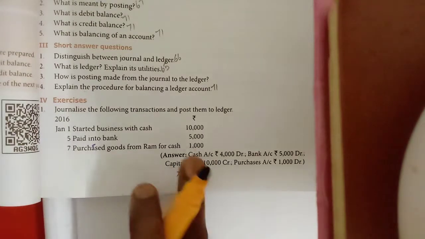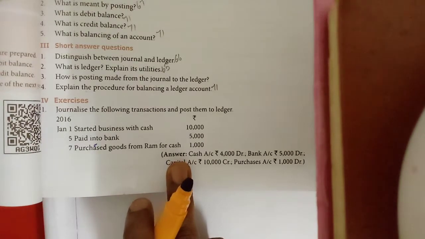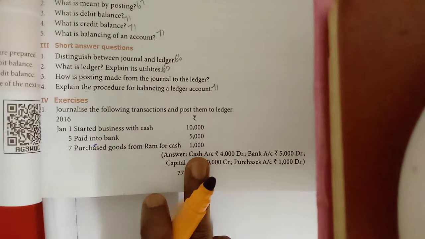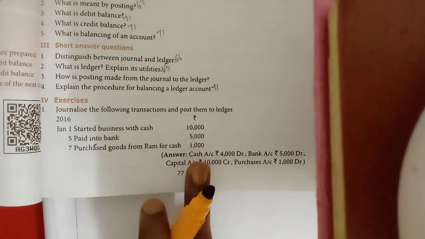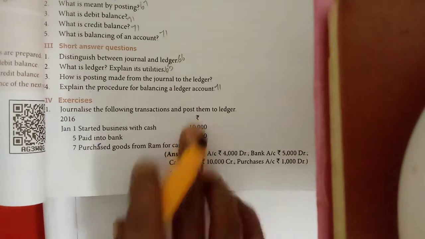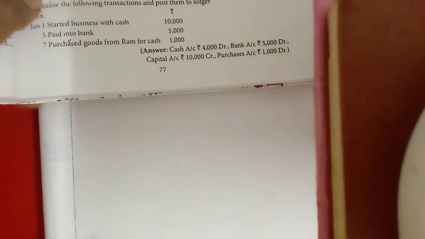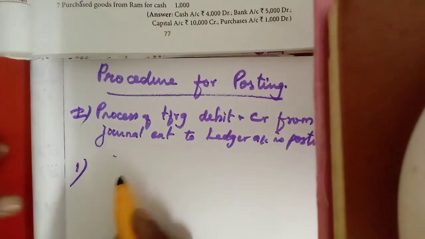They may ask this one for 5 marks, 3 entries. Sometimes they will ask only one account to prepare. If they ask only the cash account, we have to add the balancing and totaling, which I will teach you. Now they have asked only to post them, no need to balance them. So first we will prepare the journal entries.